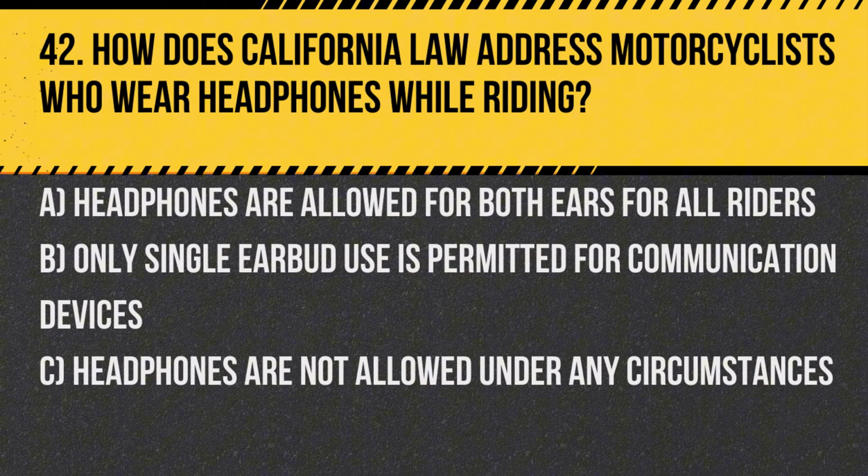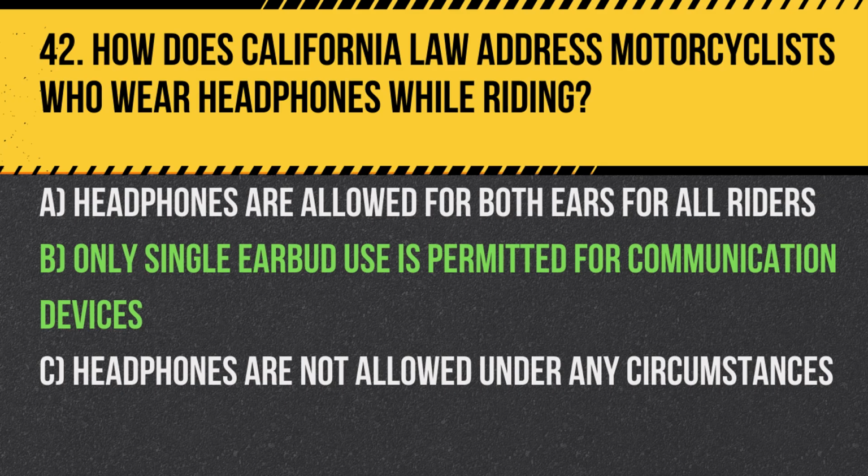Question 42. How does California law address motorcyclists who wear headphones while riding? A. Headphones are allowed for both ears for all riders. B. Only single earbud use is permitted for communication devices. C. Headphones are not allowed under any circumstances. Answer: B. Only single earbud use is permitted for communication devices, allowing riders to remain alert to traffic and emergency